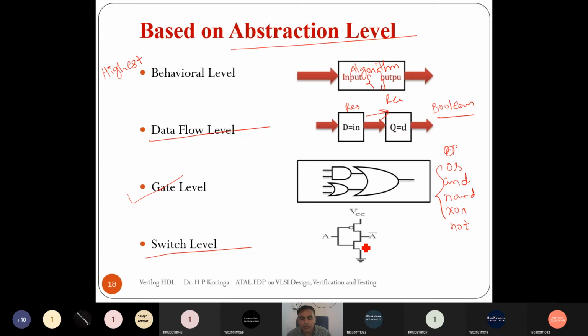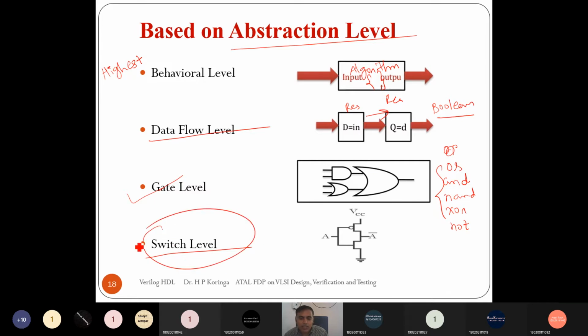Suppose I want to implement a simple two input AND gate, then it requires more than 4 devices to implement a 2 input AND gate using CMOS, right? But if I implement using the gate level, it requires only one syntax: write AND, comma, whatever the output, comma, A and B are the inputs. As data flow, it's even simpler. We just have to write one syntax, and the behavior is again more simple.